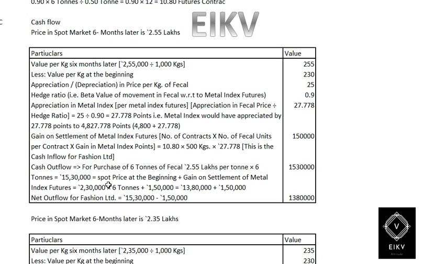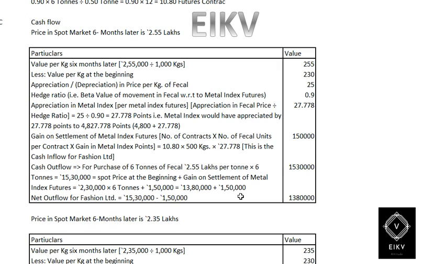Now, from this 15,30,000 we deduct the gain on settlement of the metal index future. So the spot price at the beginning, 230 into 6, gives 13,80,000, plus the gain of 1,50,000. So the net outflow for Fashion Limited would be 15,30,000 minus 1,50,000, which is 13,80,000, which we have arrived at over here.